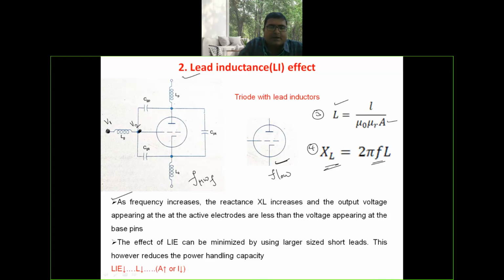Due to lead inductance effect, the value of V1 is less than V2. There is some drop inside this particular component. The effect of lead inductance can be minimized by using larger sized short leads. This, however, reduces the power handling capability of the device. You can observe the interlink relation here.